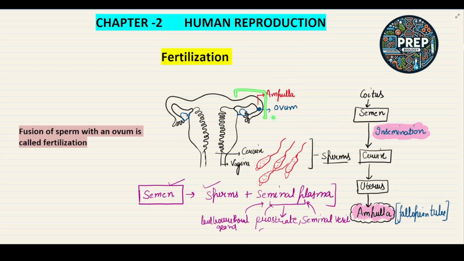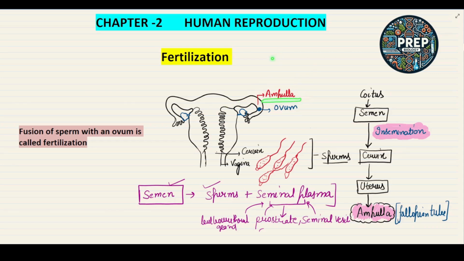We know that the fallopian tube contains the isthmus, ampulla and infundibulum. So these are the parts of the fallopian tube. But the semen enters into which region? That is the ampullary region or ampulla.